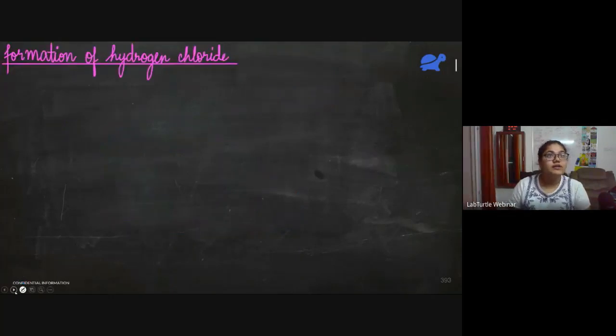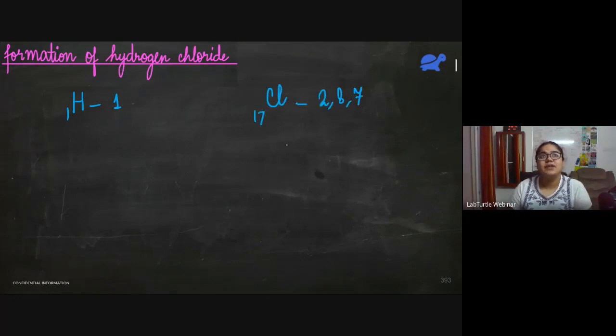Now we come to the next example, hydrogen chloride. So I've already stated this example. Let me just show it again. Hydrogen, atomic number is 1. Electronic configuration is just 1. Chlorine is Cl and the configuration is 2, 8, 7. Both are non-metals, so they will share one electron. So this is hydrogen and its electron.